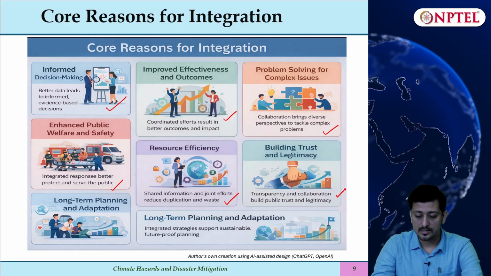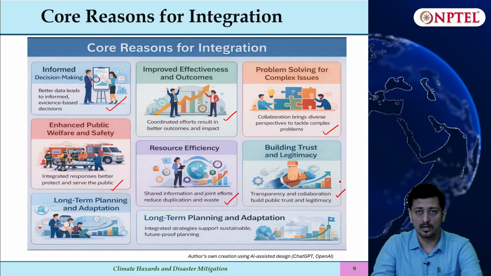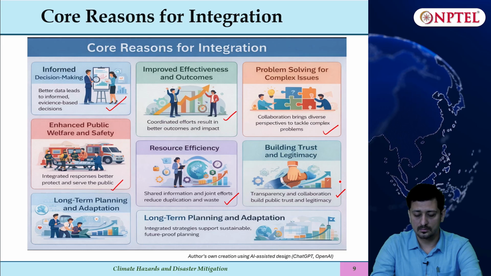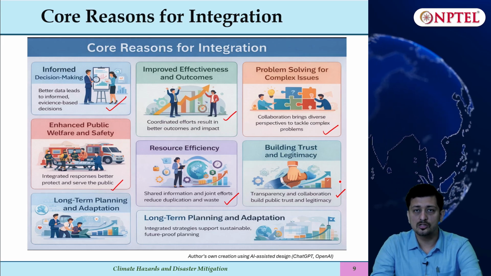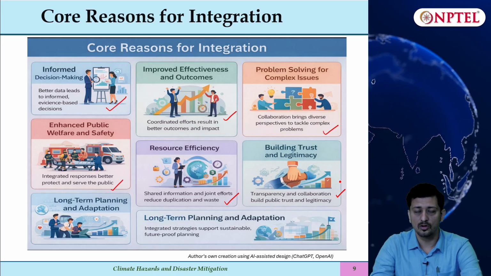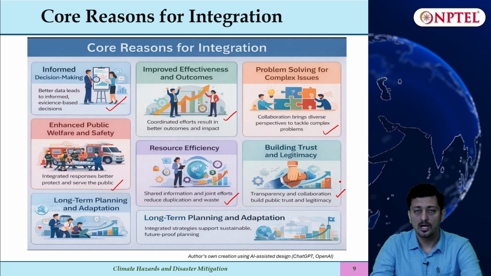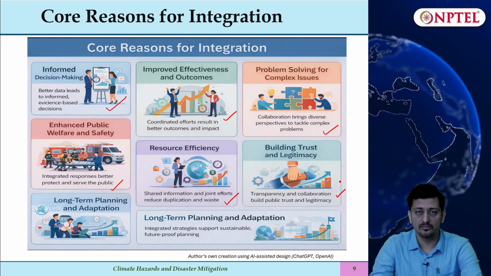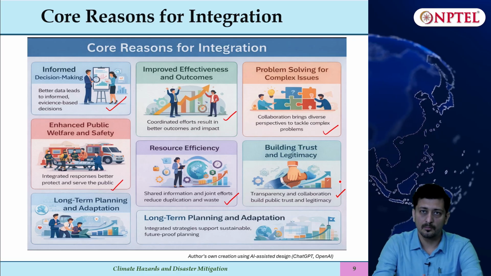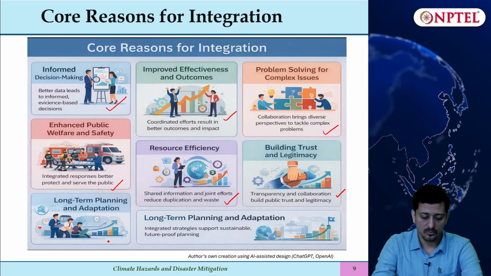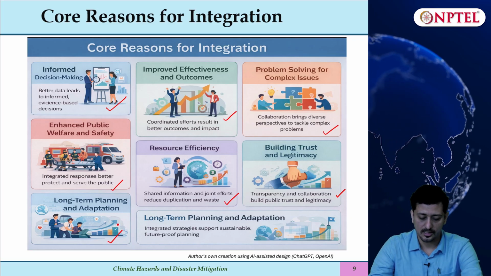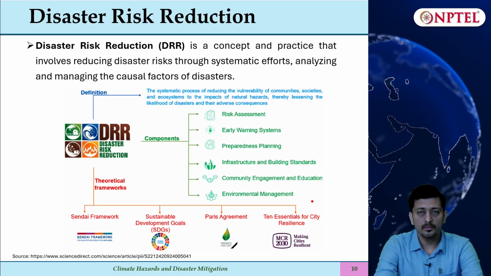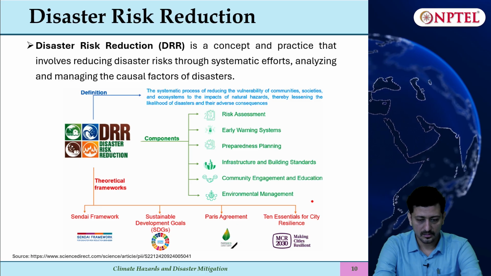We can build more trust and legitimacy. Let us say tomorrow there is a cyclone warning, and if it is not true, people will not build trust, thinking that these people are disseminating false warnings. So we should strengthen our scientific database, and based on that we can provide more robust warnings. It will help us in long term adaptation and planning, and that is why this integration is very important. Coming to the next part, that is disaster risk reduction.